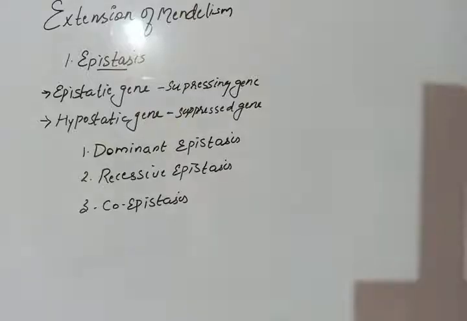Now we are moving to discuss dominant epistasis, with an example under dominant epistasis.